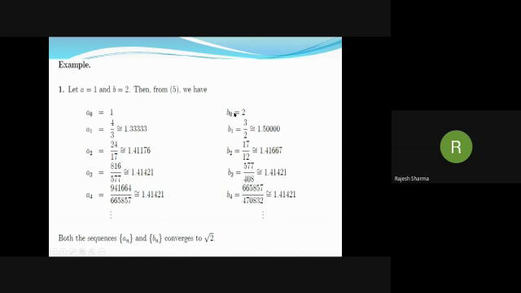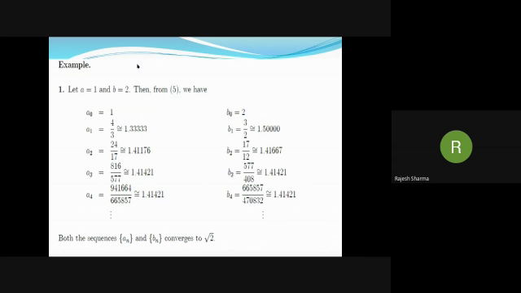And this is the second sequence, obtained by taking the arithmetic mean. Also note that A4 is strictly less than B4. Up to some decimal places they are the same, but otherwise A4 is strictly less than B4. As discussed above, both the sequences converge to root AB, that is root 2.